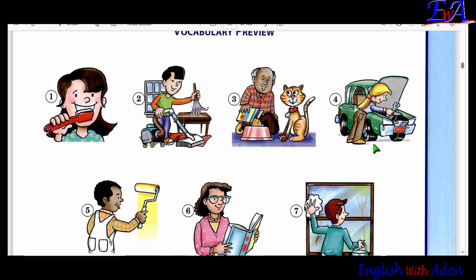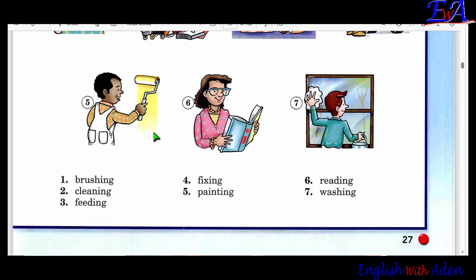You see, there's some possessive adjectives there. There's a man here. And this man is painting the wall. This man is painting his wall. This man is painting his wall. He's painting his wall. What is he doing? He is painting his wall.